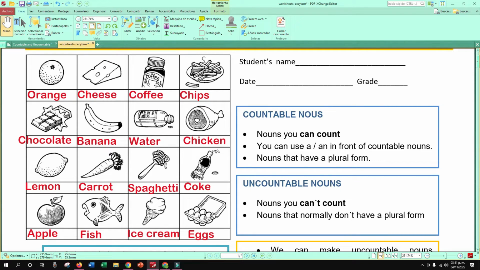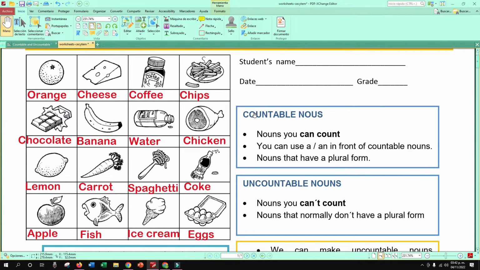What do you think about this? Is it chicken or meat, girls? ¿Creen que este es pollo o carne? ¿Qué piensan ustedes? Para mí sería una pierna de pollo, pero no sé. ¿Sí? ¿Pollo? Una pierna de pollo, ¿verdad? So that is chicken. Nice. So, acá tenemos una lista de comida. ¿Y cómo podemos clasificarlas? Muchas de ellas son contables y las demás son incontables.